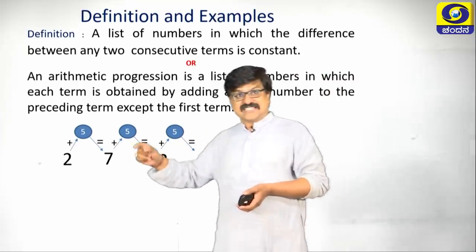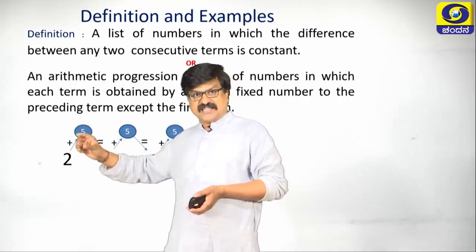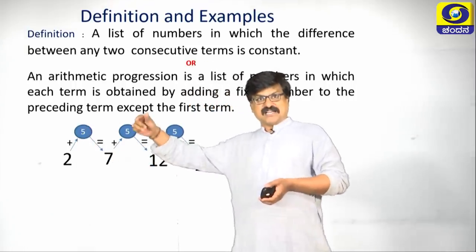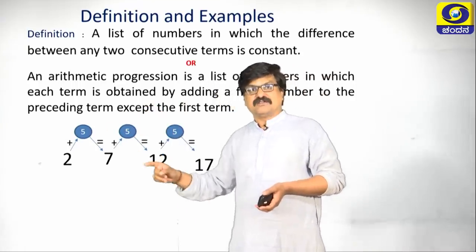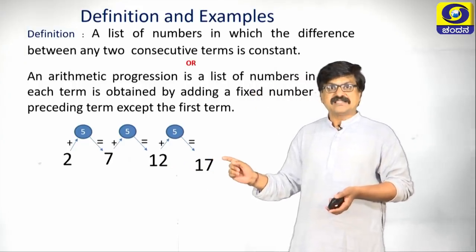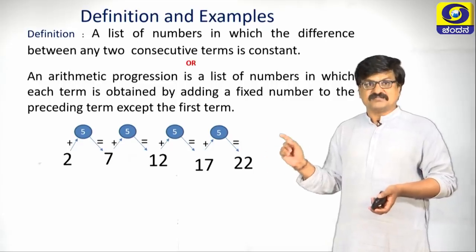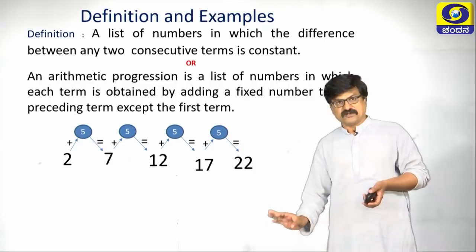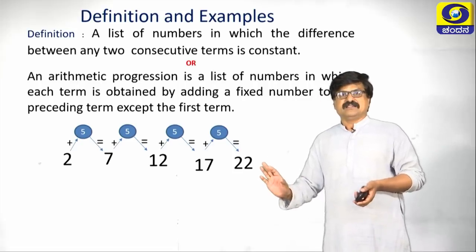So, except the first term means we first write the first term, and after writing the first term, by adding a fixed number we get the remaining numbers here. Hence, this is called an arithmetic progression. I hope the definition is very simple and very clear.